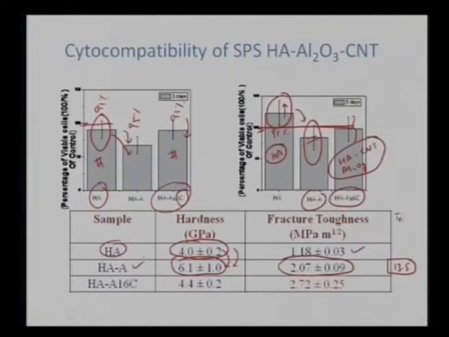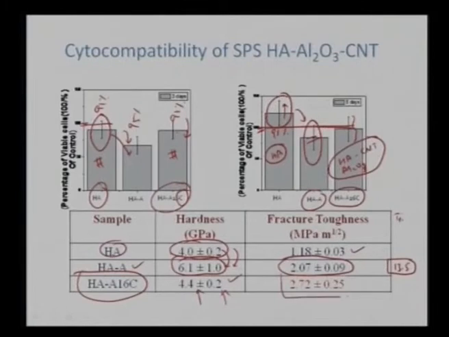Approximately 80-90% improvement in the fracture toughness we are getting automatically with the aluminum oxide addition. But as soon as we add even a little amount of carbon nanotube, 1.6 weight%, the hardness is increased by approximately 10%, and we don't care much about the hardness, because we are able to achieve similar cytocompatibility to that of a standard, dense hydroxyapatite.